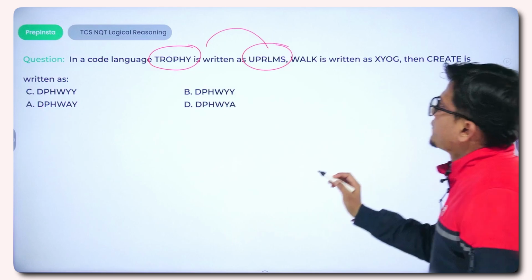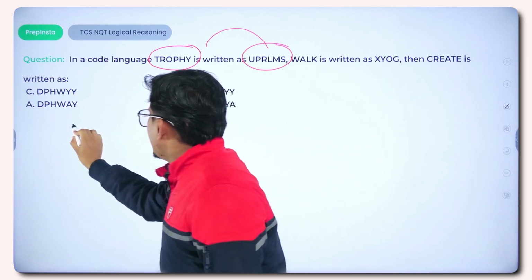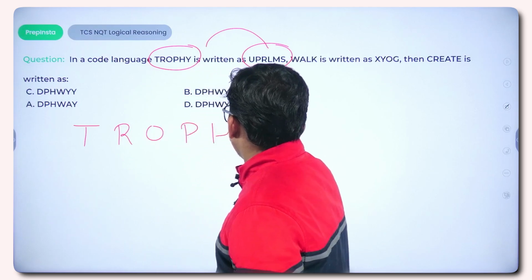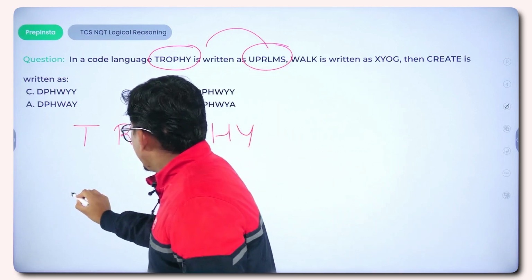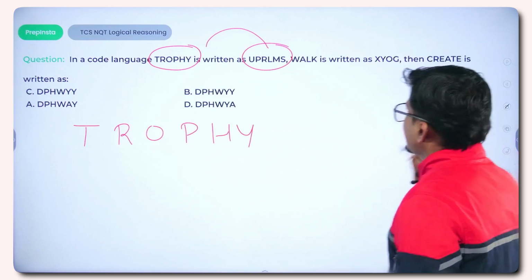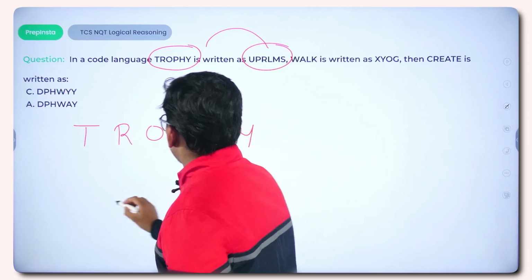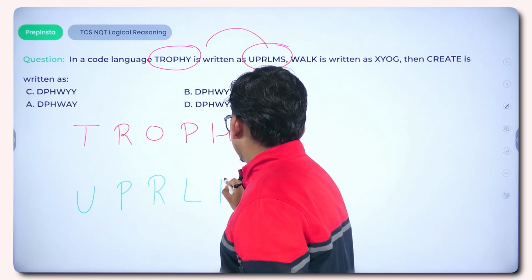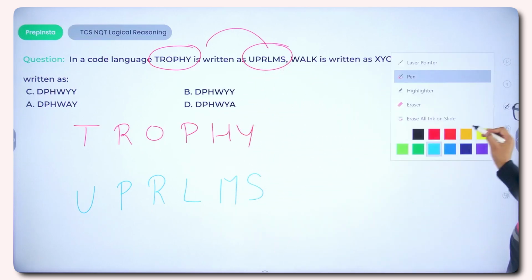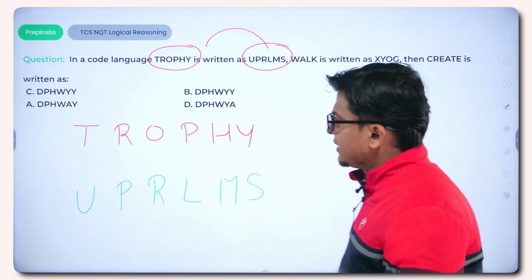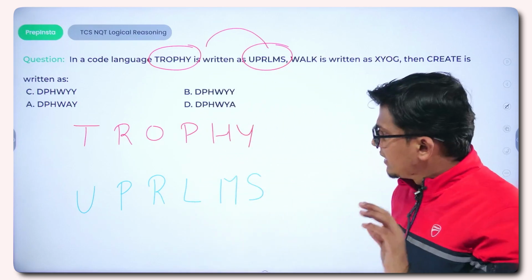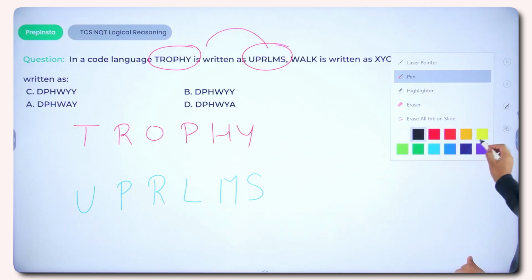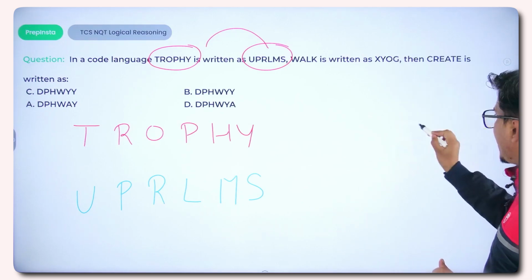For that, what we need to do is just write down the exact letters. We are given the word trophy, and further we are given the code of trophy, that is UPRLMS. Now you need to make a logical relation. There must be some clue, some pattern by which this is written in the form of this particular coded form. So all you need to do is find out the pattern.